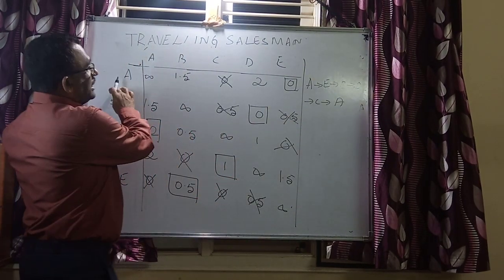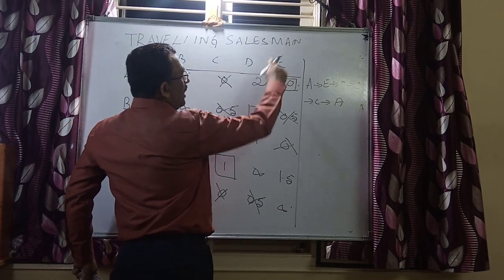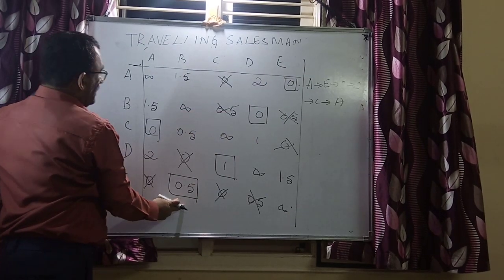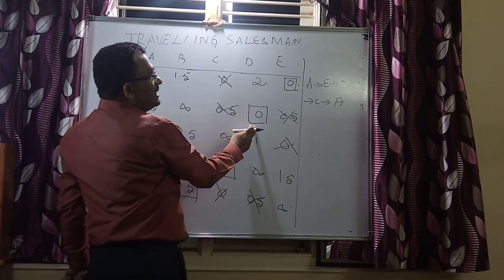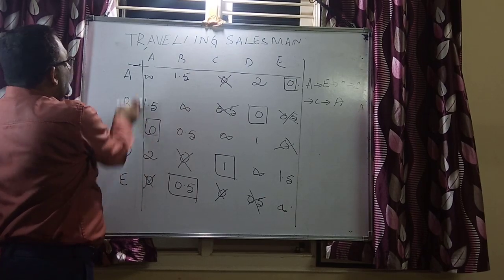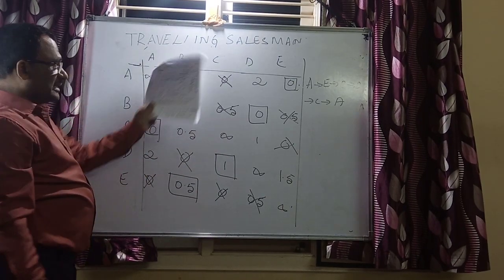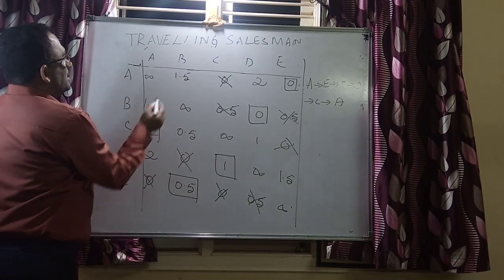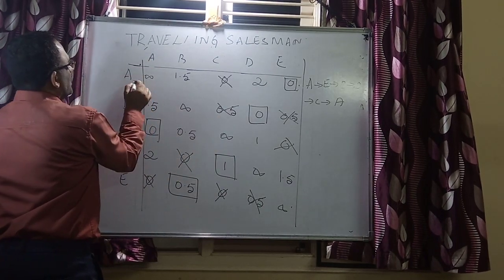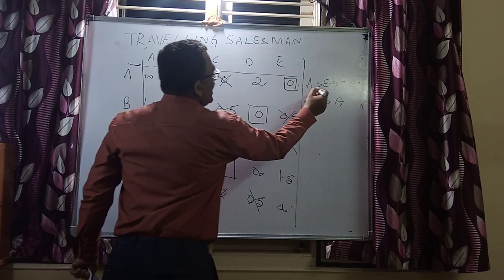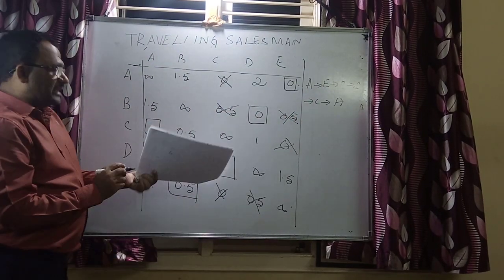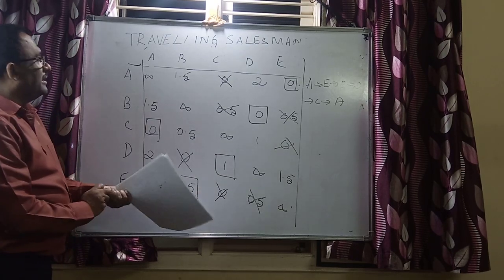That is A to E. Now from E where is he going? From E to B he is traveling. From B where is he going? From B he is going to D. From D he is going to C. From C he is going to A. This is exactly what the route map is.